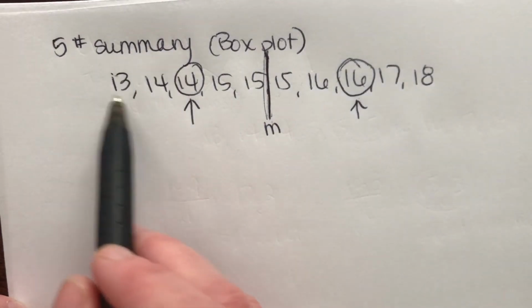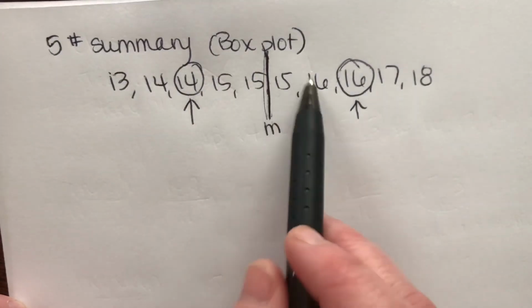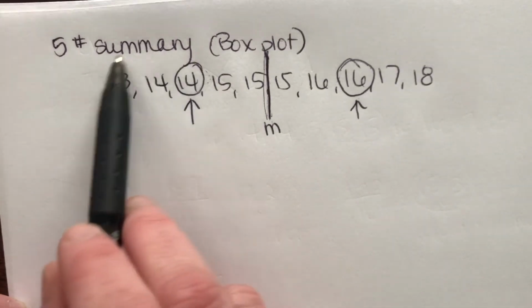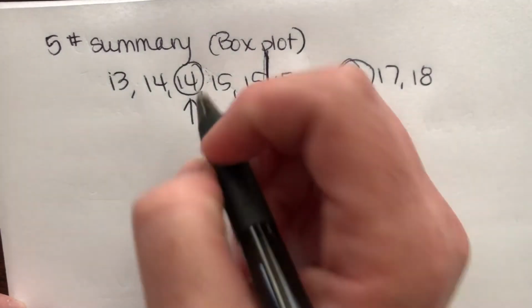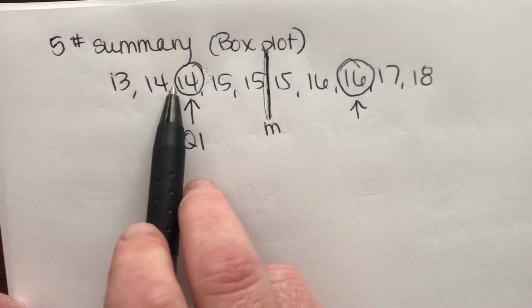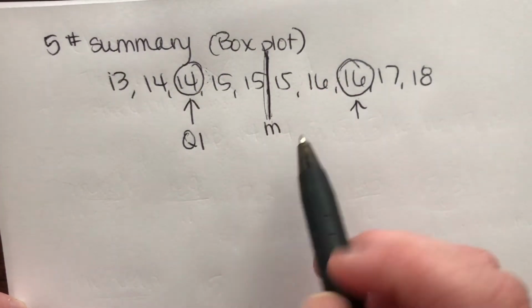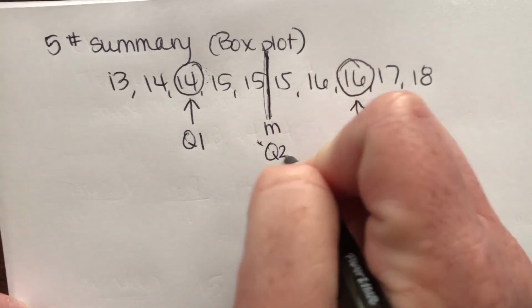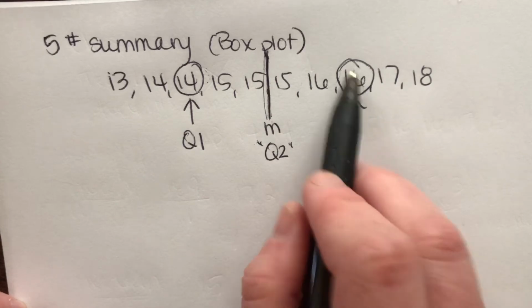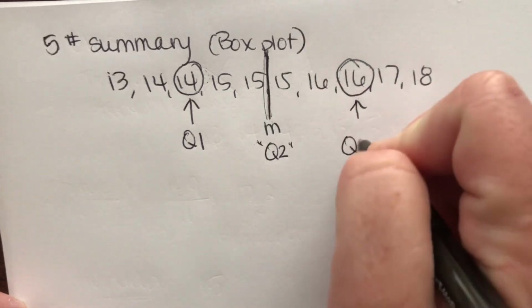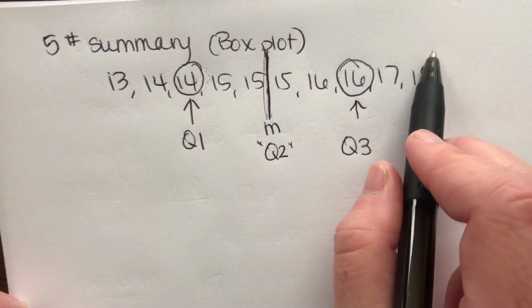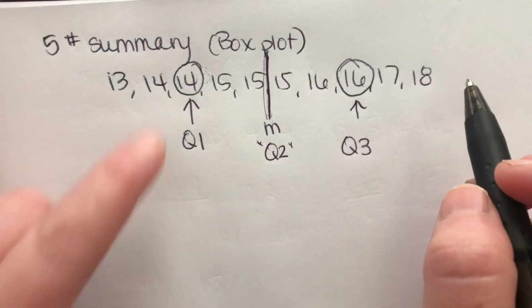So this is our first quartile. Since we split it up into 4 sections, 4 quarters, we call this whole guy the first quartile. So 14 represents our first quartile, or Q1. Then we go here to the median, which would be Q2. And we don't ever really call the median Q2, we call it the median. Then the next one is Q3. And then the end over here is Q4, right? We don't really label a number.